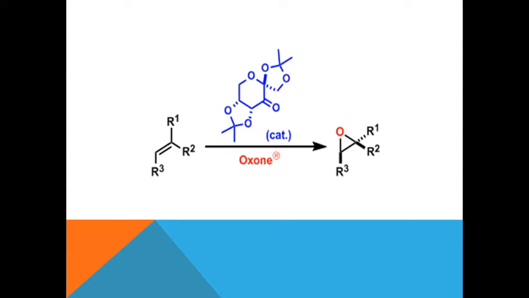This is the reaction. Here the substituted, di-substituted or tri-substituted alkenes will undergo the reaction. That is the main feature, that trans and tri-substituted olefins work very well in the case of Shi epoxidation. This is a fructose derived catalyst. On reaction with the oxone, it will donate the oxygen towards the alkene, and at higher pH